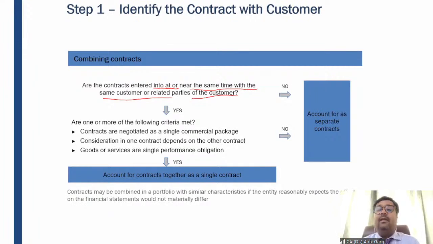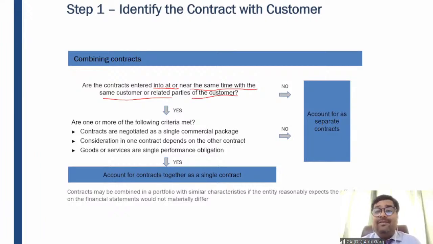For example, one entity has a transaction with a holding company, and at the same time it has a different transaction with the subsidiary company. So first of all, you need to see whether the contracts are getting entered into at the same time or nearly the same time, and whether it is happening with the same parties or with the related parties of the customer.